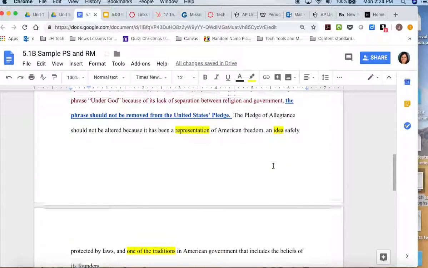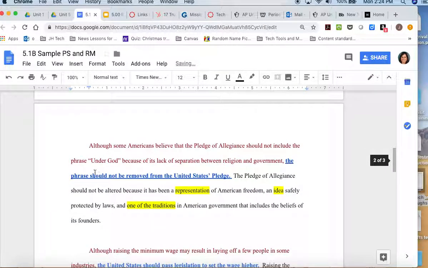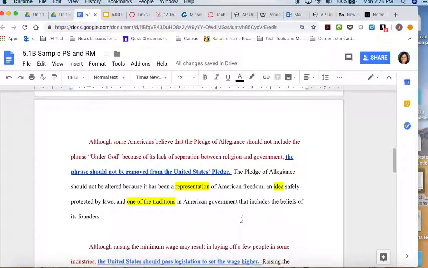I do have an example here. This is regarding the Pledge of Allegiance. Although some Americans believe that the Pledge of Allegiance should not include the phrase "under God" because of its lack of separation between religion and government, the phrase should not be removed from the United States pledge. The Pledge of Allegiance should not be altered because it has been a representation of American freedom, an idea safely protected by laws, and one of the traditions in American government that includes the beliefs of its founders.